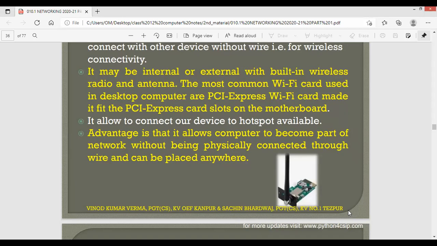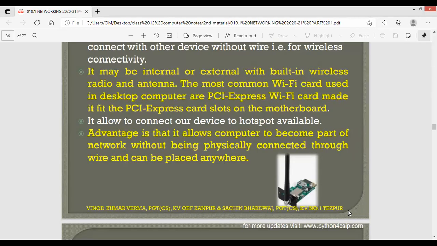And suppose your computer is a little out of date, you can simply purchase a Wi-Fi device. It costs around 150, 200 to 500 rupees, and then simply plug it into your ports where you put the pen drive, the different slots that are there.